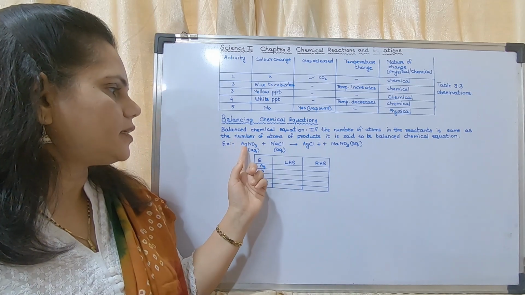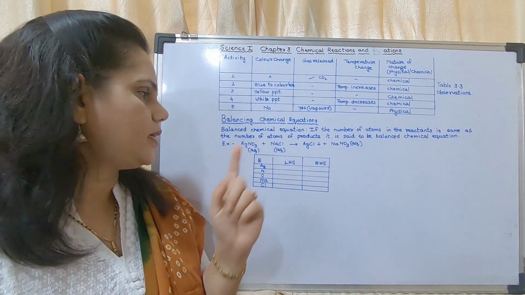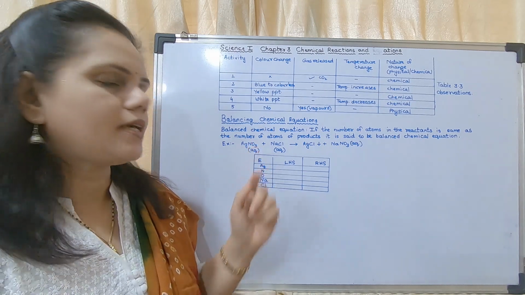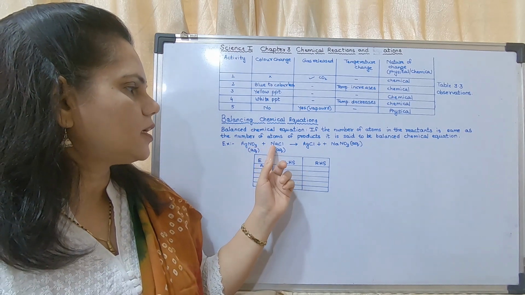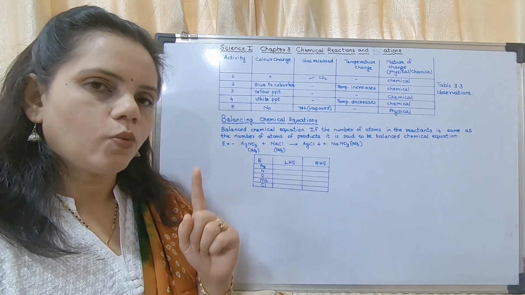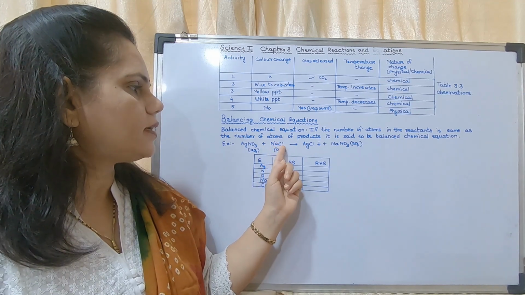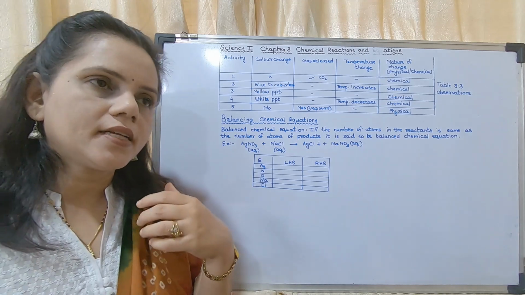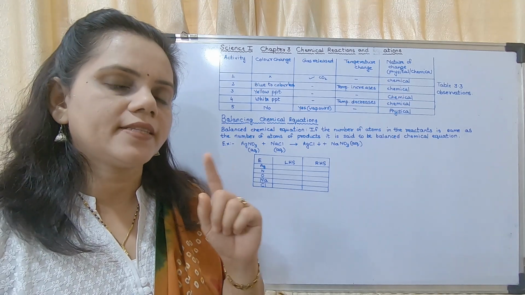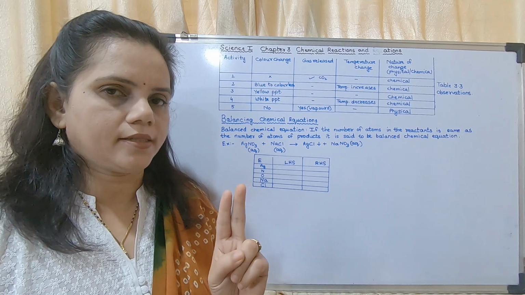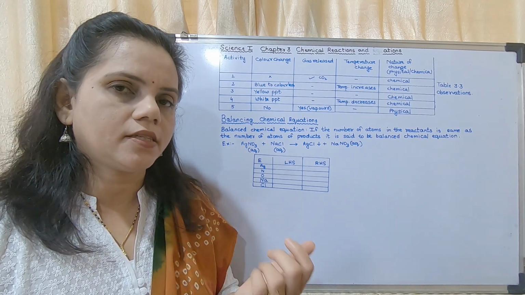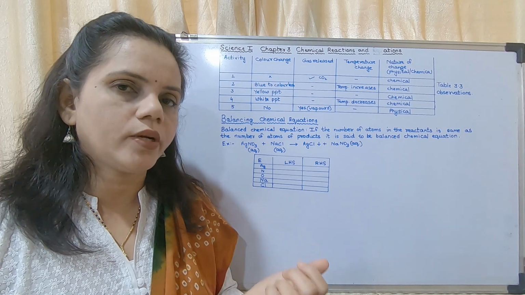A capital letter followed by a small letter is one element. A capital letter alone is one element. So the symbol of an element could be of a single letter or two letters. How to recognize whether it is of a single letter or two letters?